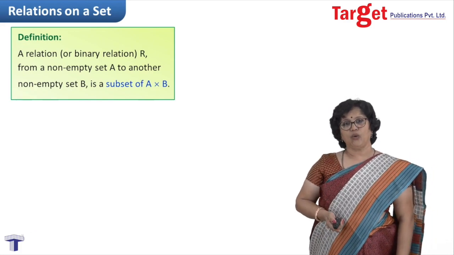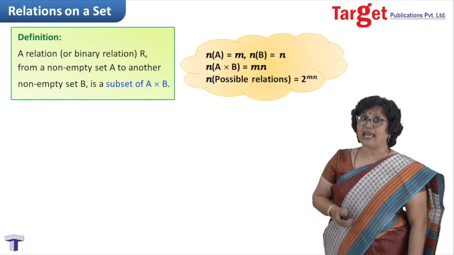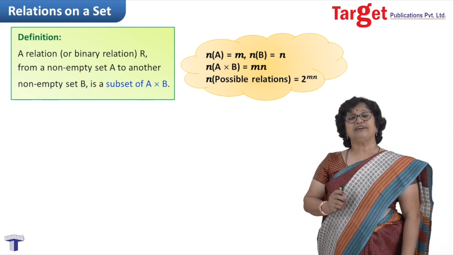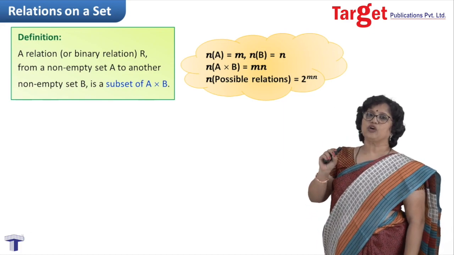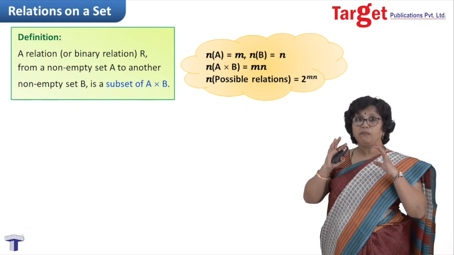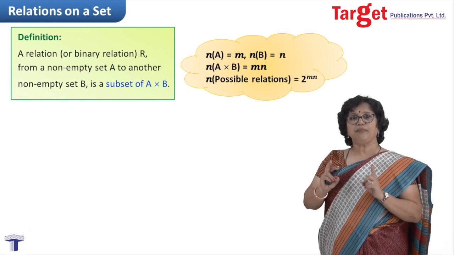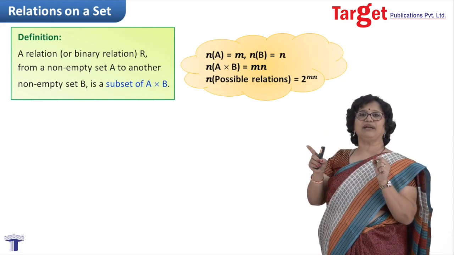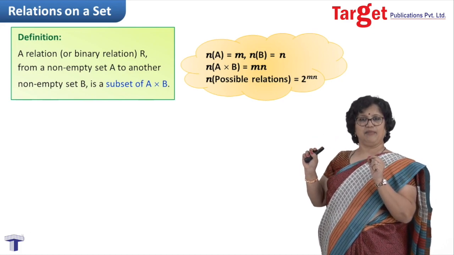Now let us take one nice result. If the number of elements of set A is m and the number of elements of set B is n, then first count the number of elements of set A cross B. That is the Cartesian product. Means how many ordered pairs are possible? You pick up one element from set A, join it to another element of set B. Keep doing this exercise until you reach the last element.